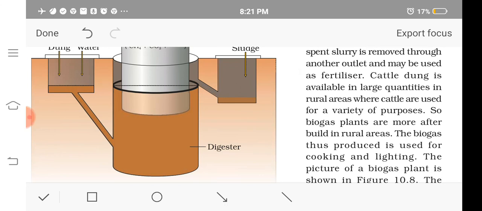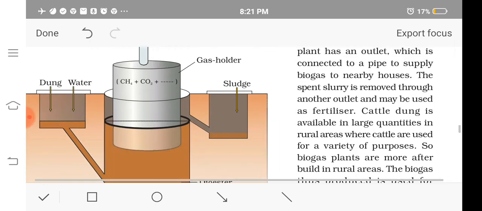So in rural areas this kind of biogas plant can be seen. There are so many advantages: the pressure on LPG gas will be less, the demand for it will be less, the cow dung can be easily used, and the used slurry can be used as a fertilizer.